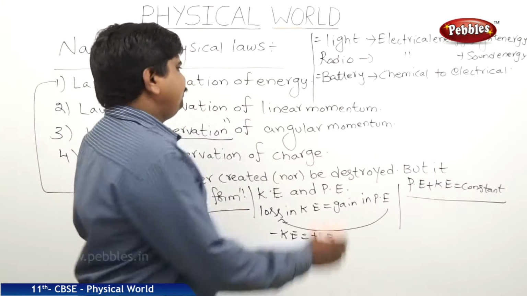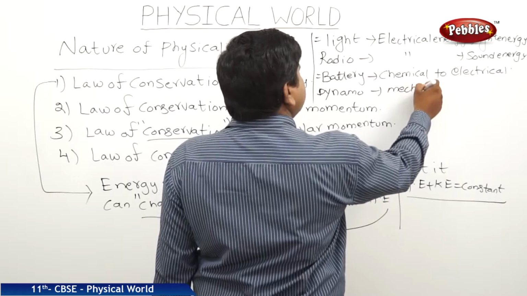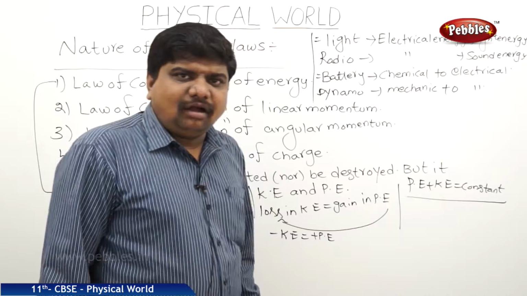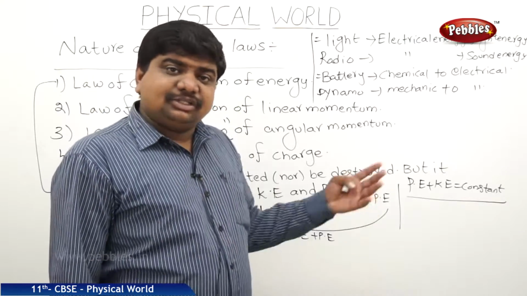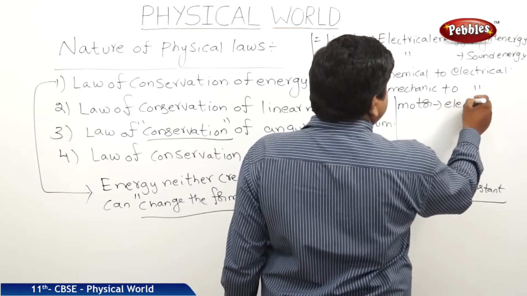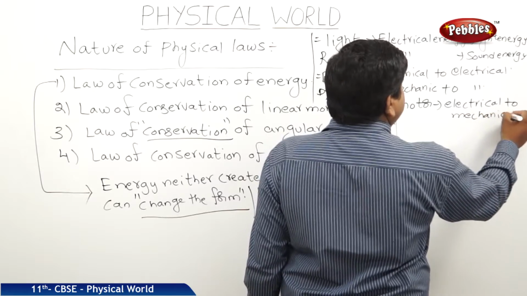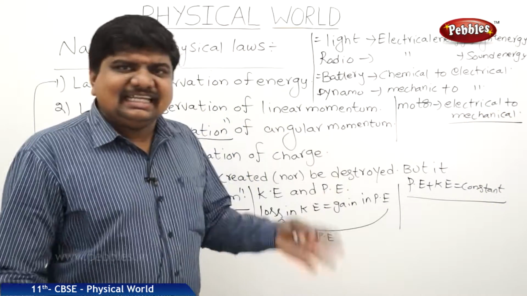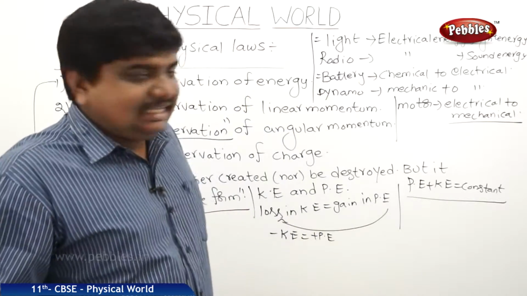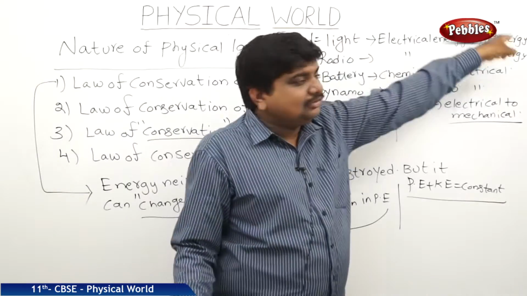A dynamo, converting mechanical energy to electrical energy. A machine or a motor, converting electrical energy to mechanical energy. Electric motor, electrical energy to mechanical. Charging a cell, electrical energy was converted to chemical energy. So what can we expect in all these? Yes, one form of energy is compulsorily converting to another form.